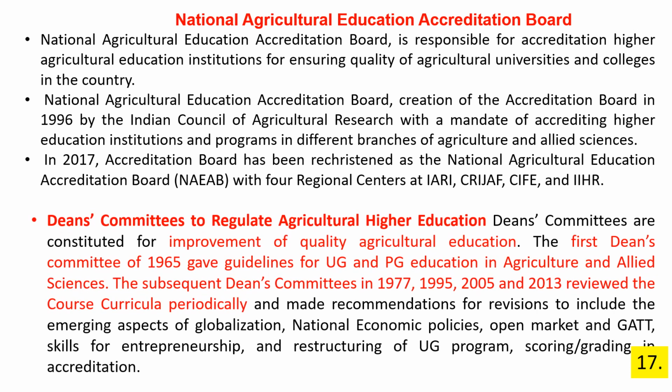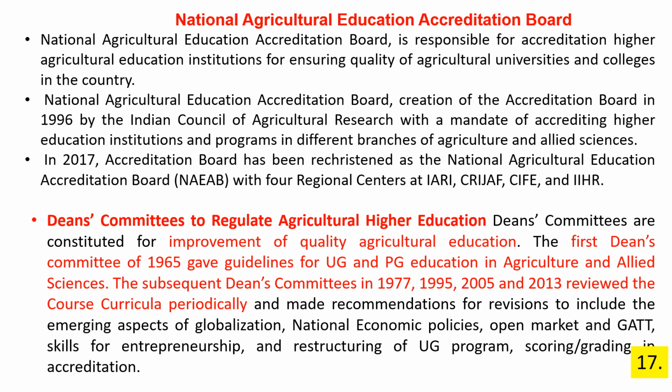Dean's Committee to regulate agricultural higher education. Dean's Committees are constituted for improvement of quality of agricultural education. The first Dean's Committee of 1965 gave guidelines for UG and PG education in agriculture and allied sciences.